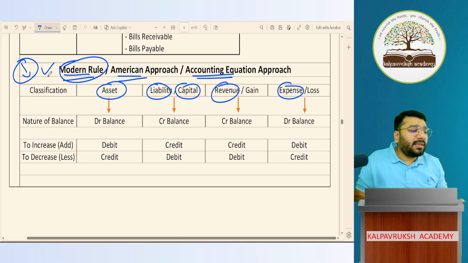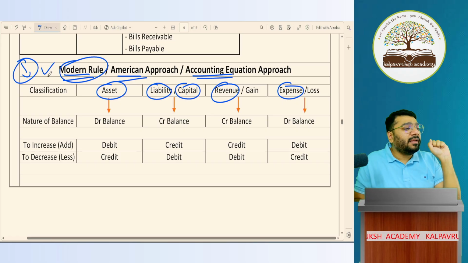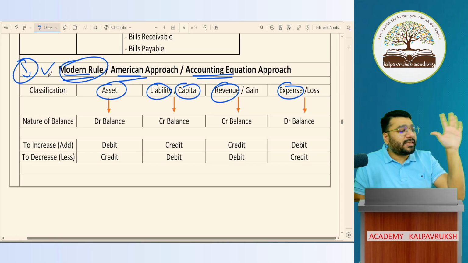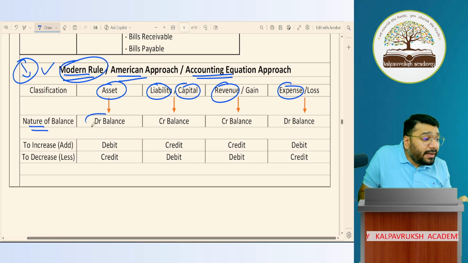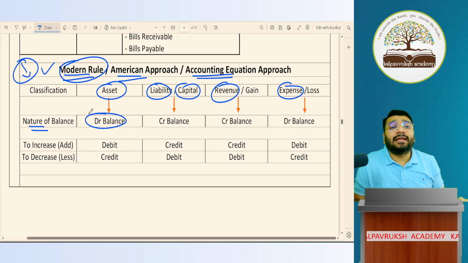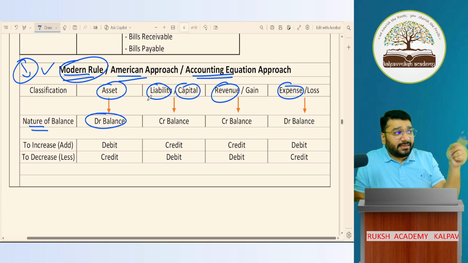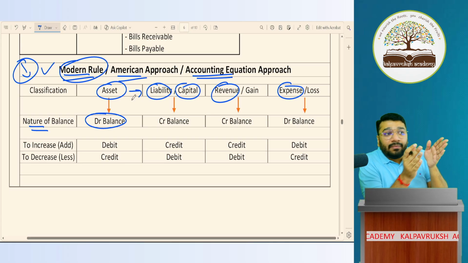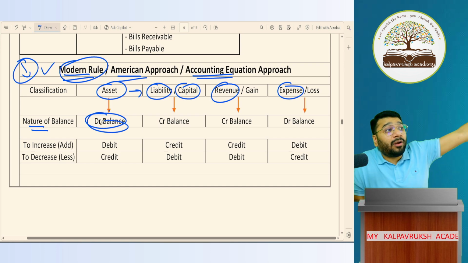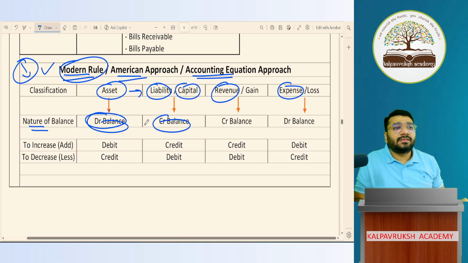So this concept says that all the accounts that you record will be classified into 5 categories: asset, liability, capital, revenue, expenses. The nature of balance of an asset is always a debit balance. And if asset is debit balance, liability is the opposite of it. If asset is debit, then liability will be what balance? Credit balance.